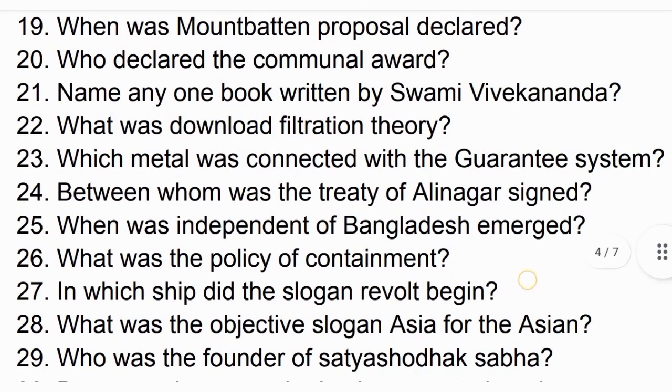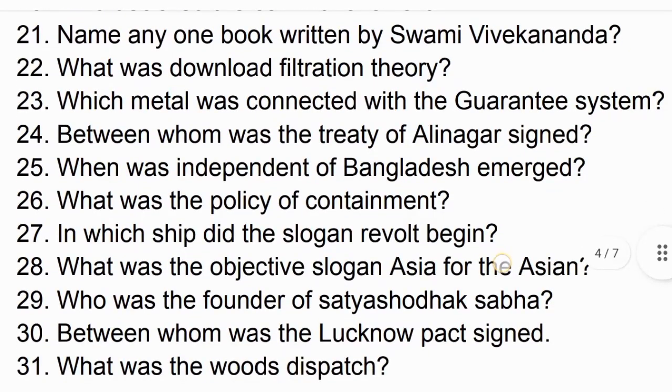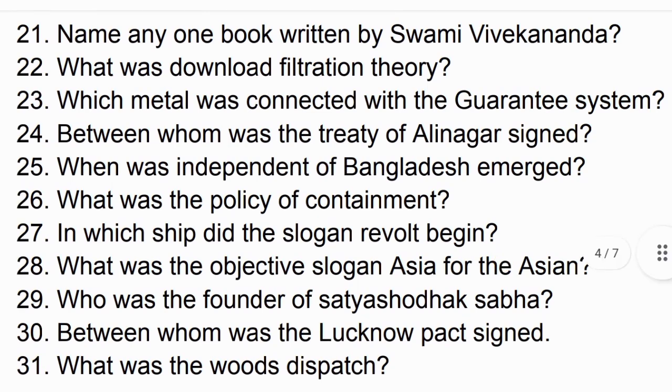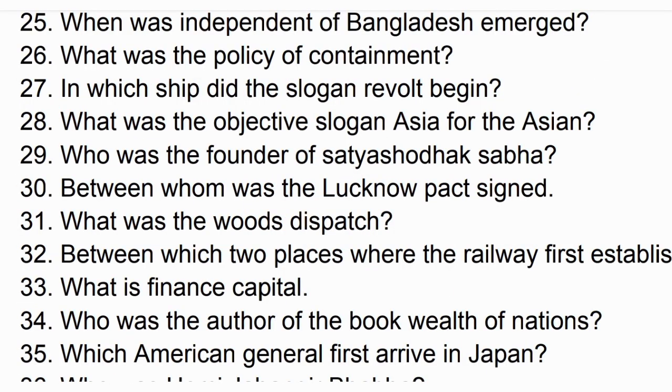When did independent Bangladesh emerge? What was the policy of containment? Next, in which ship did the revolt slogan arise? Next, what was the objective of the slogan Asia for the Asians? Next, who was the founder of the Satyashodhak Samaj? Next, between whom was the Lucknow Pact signed? What was the Wood's Dispatch?